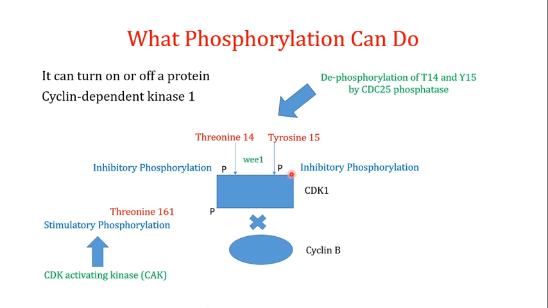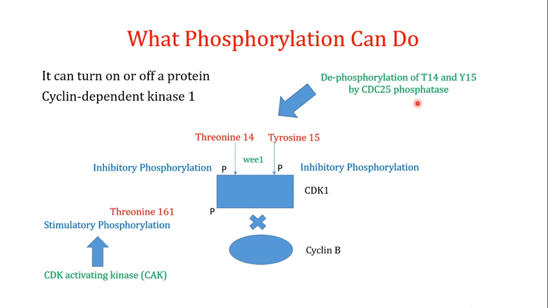Now if there are both inhibitory phosphorylation and stimulatory phosphorylation, what is the end result of this? Both of these phosphorylations are there, but as the inhibitory phosphorylations are there, they are going to change the shape of the CDK1 into a conformation that it cannot interact with the cyclin B. So if you want to activate the CDK1, first you have to get rid of these inhibitory phosphorylations.